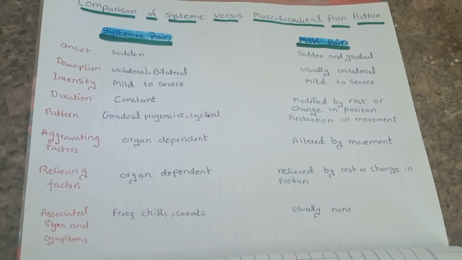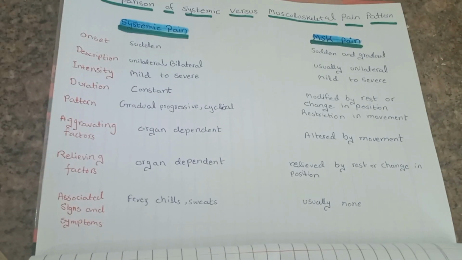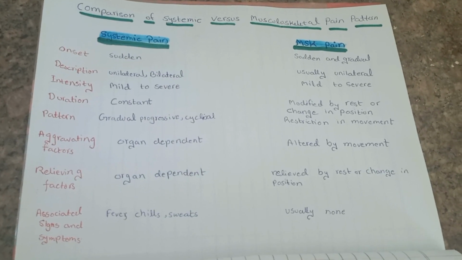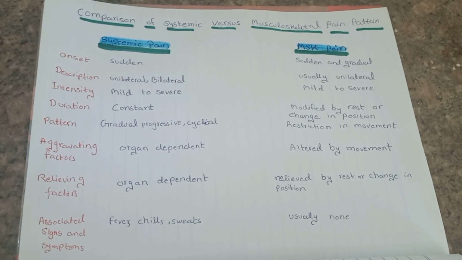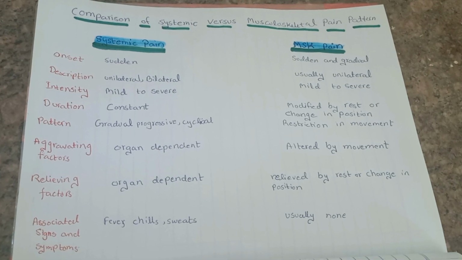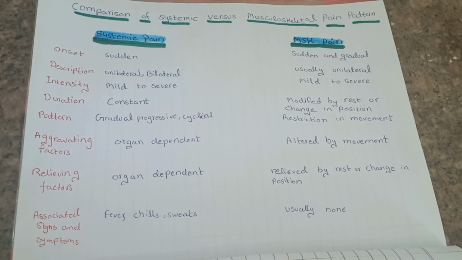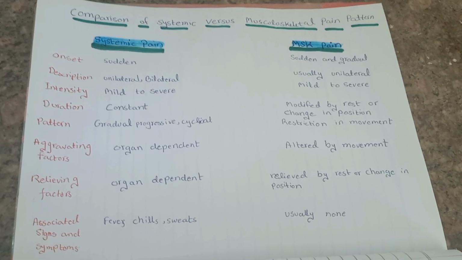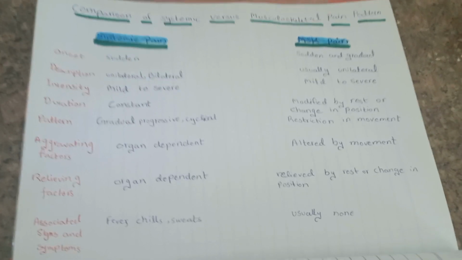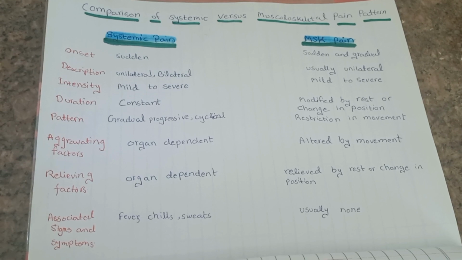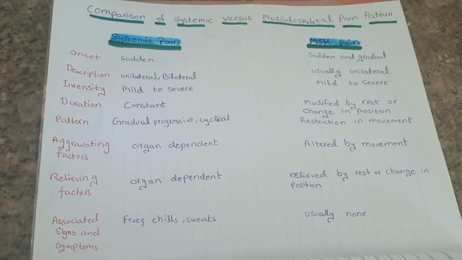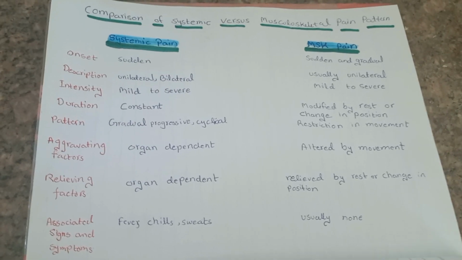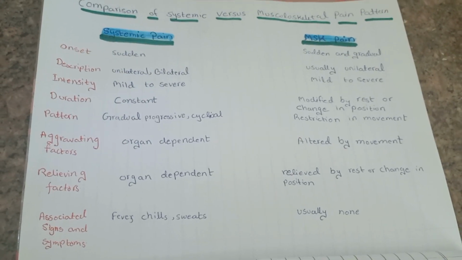Relieving factors of systemic pain also depend upon the organs. If we talk about gallbladder symptoms, they are basically relieved by leaning forward. If we talk about the kidney, symptoms are relieved by leaning to the affected side. If the right kidney is involved and the patient leans on the right side, then symptoms will decrease. If we talk about the pancreas, symptoms will be relieved in a sitting or upright position.